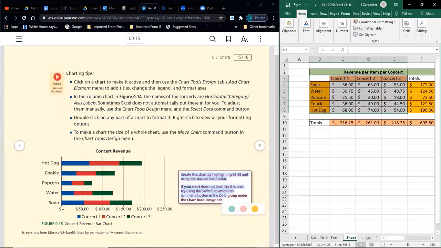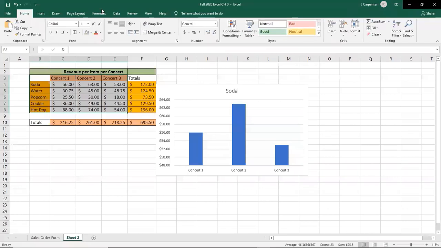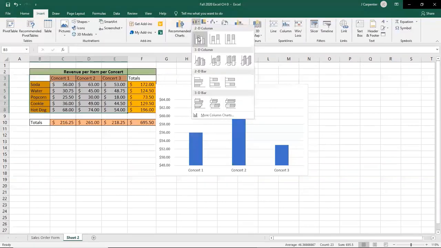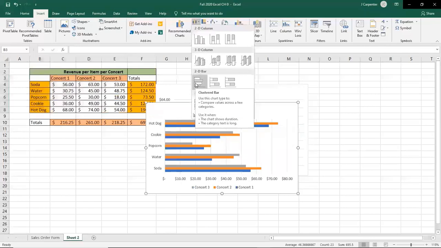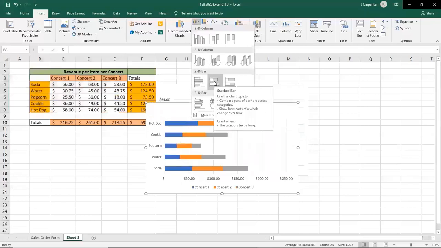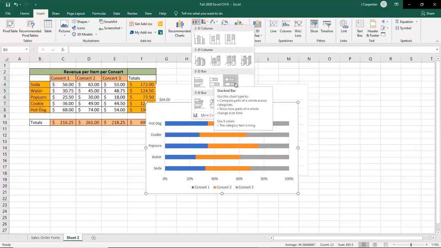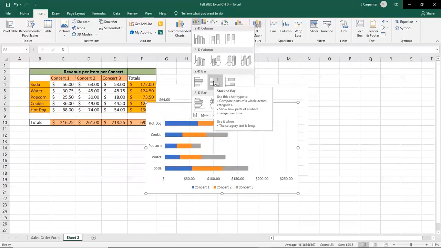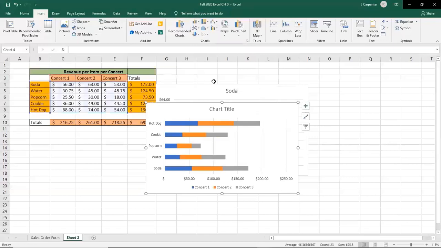So we're going to insert a stacked bar chart. Let's go Insert, back to the bar chart section. We want the horizontal ones. This is not stacked, that's clustered. This is stacked. Now there's a stacked where it's all set to be the same width and it's more of a percentage. Honestly, we're never going to use that one. This is the one. This is the way.